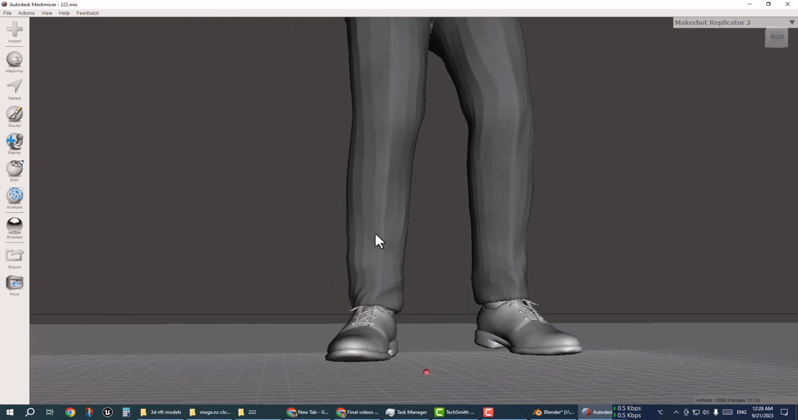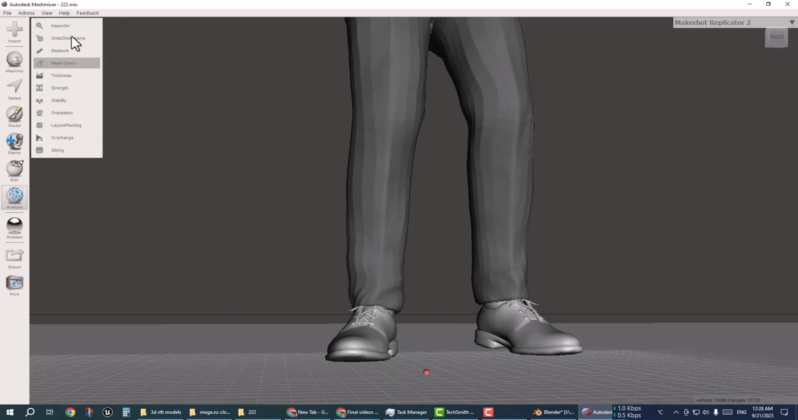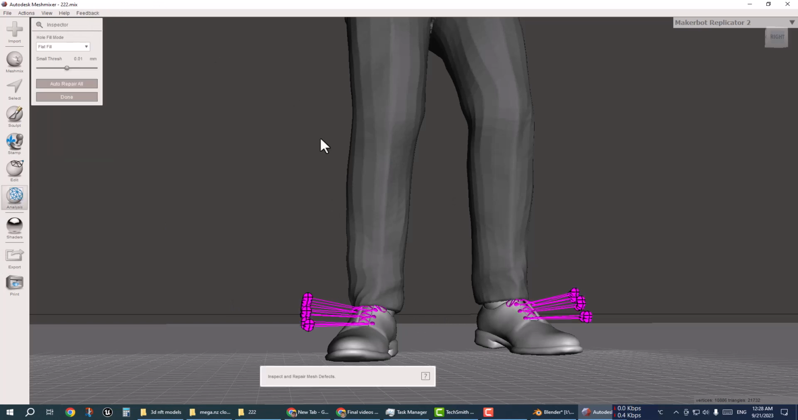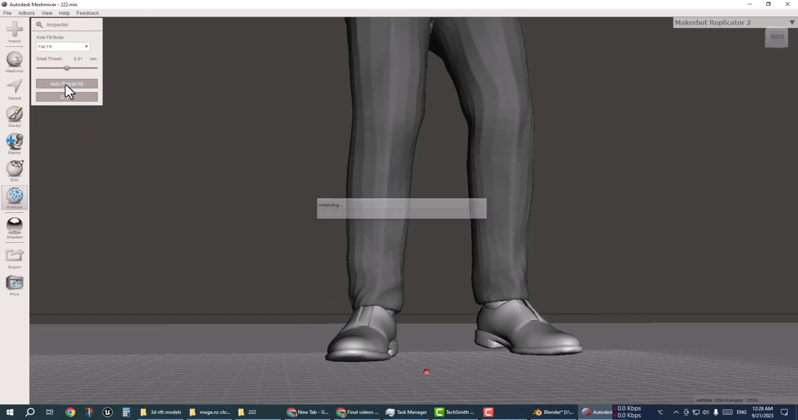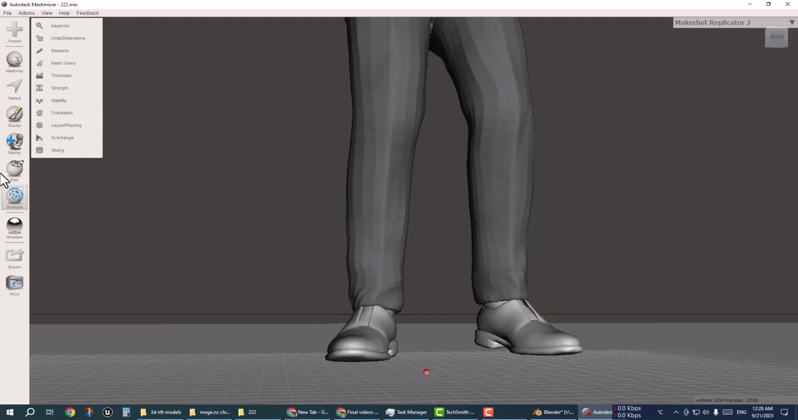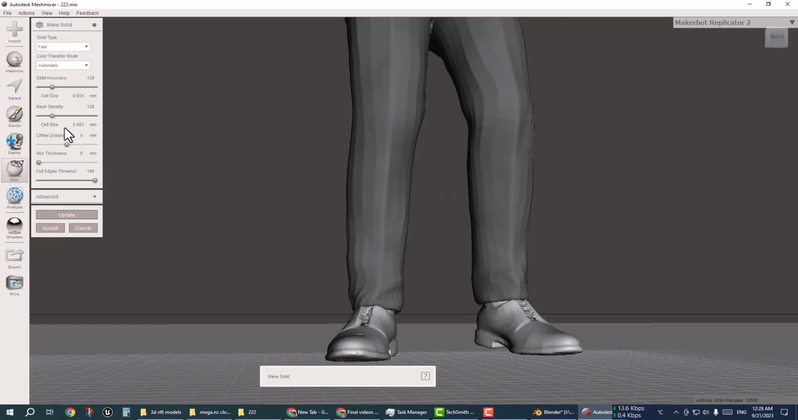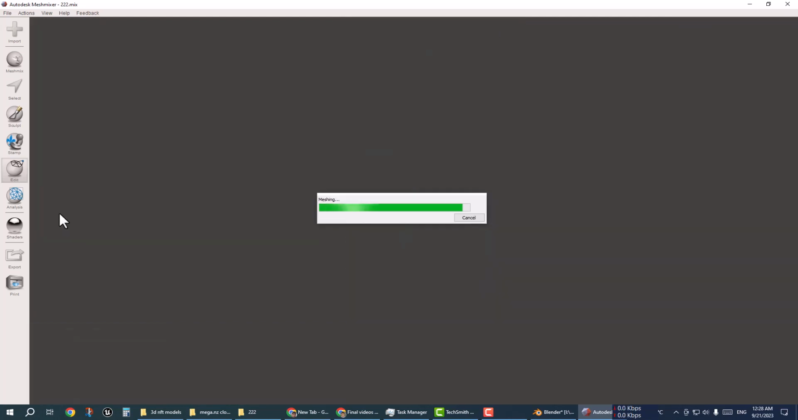The same process will be repeated again. Now I'm going to select the shoes and then go to analyze inspector. The inspector shows that the laces have an error, so I am going to fix this error and the laces are going to be hidden. That's not the main problem, so I'm going to fix that later. I'm going to make solid first.